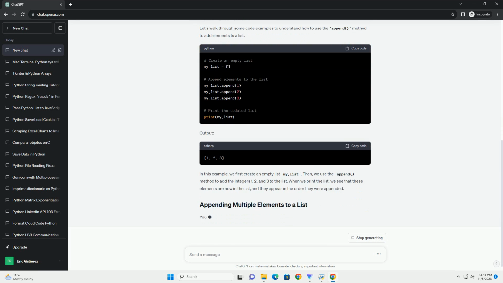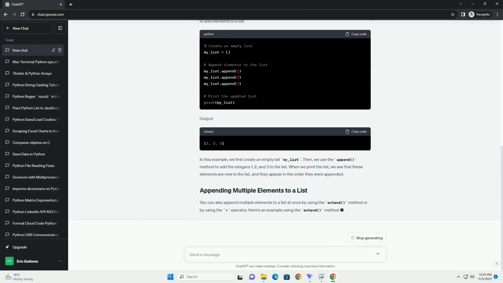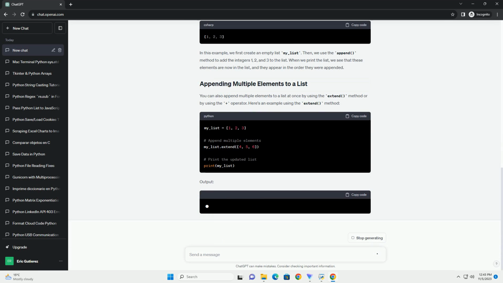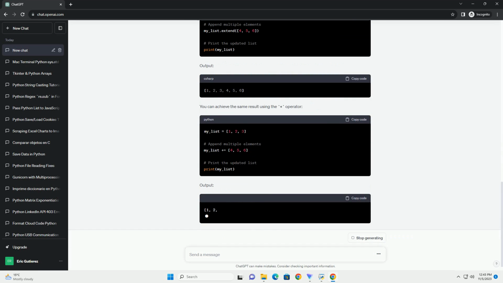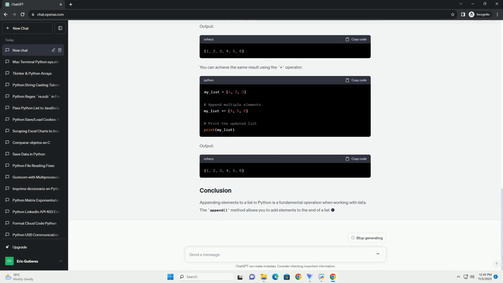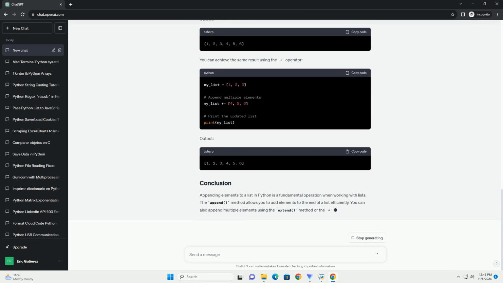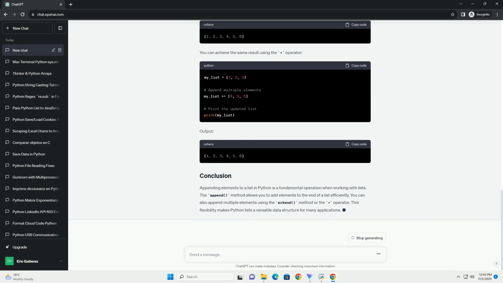Before we dive into appending elements to a list, let's review the basics. A list is an ordered collection of items. You can add, remove, or modify items in a list as needed. Lists in Python are represented by square brackets, and elements in a list are separated by commas. Here's a simple list. In this tutorial, we'll explore how to add elements to the end of a list.